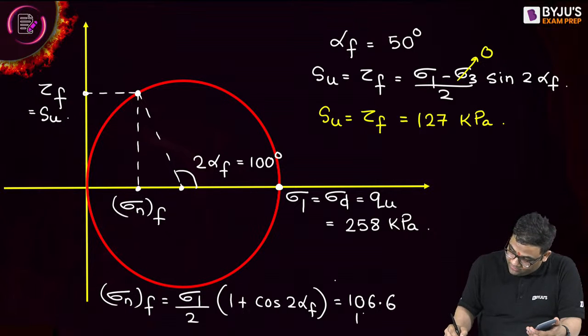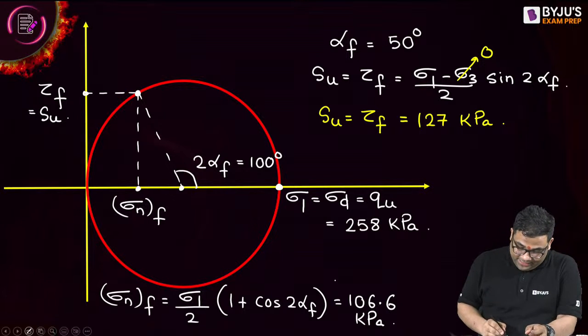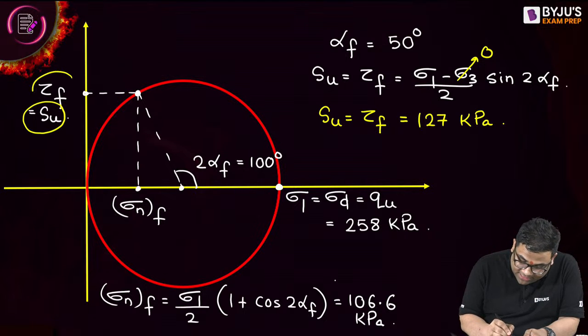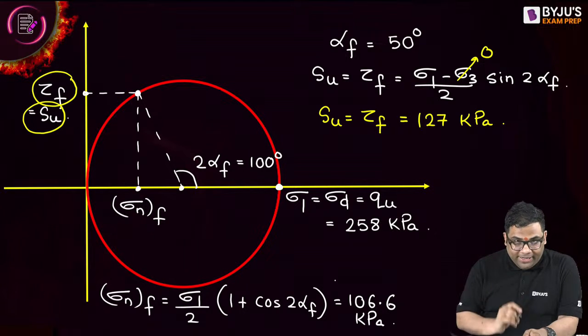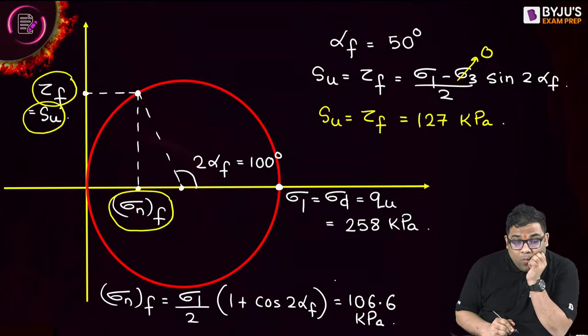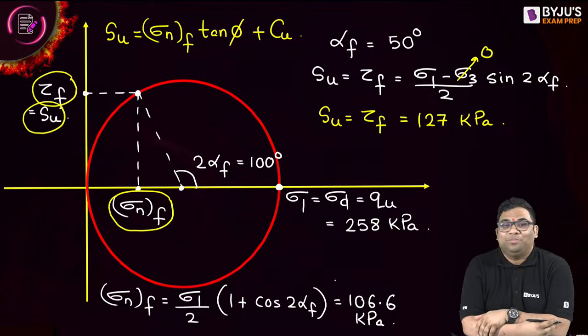Don't worry. First of all, what I did, I found out the shear strength. Shear strength is the stress at the failure point on the failure envelope, and this is the normal stress at the failure point. Shear strength is equal to sigma n tan phi plus Cu. Yes, this is the equation, right?